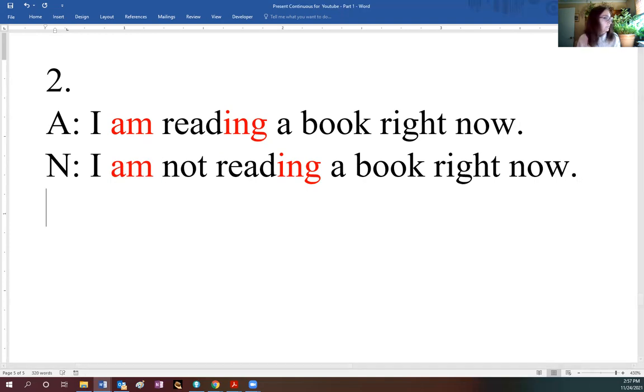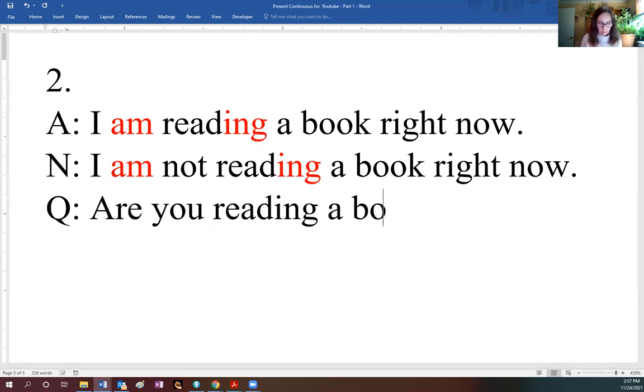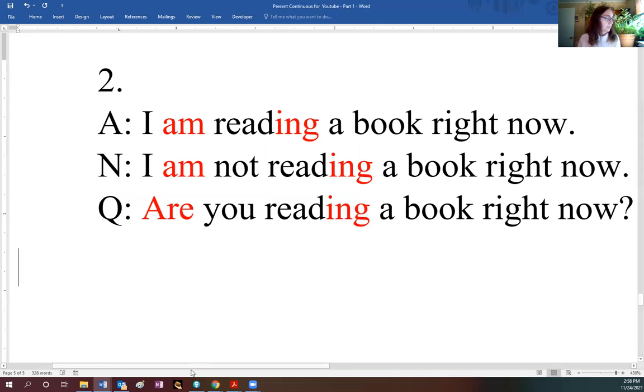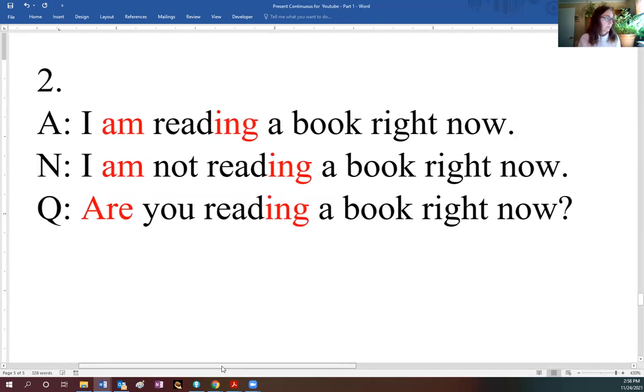And the question will be interesting because I know if I'm reading or not. I won't ask myself, am I reading a book right now? But I will ask, are you reading a book right now? Okay, because I don't have to ask myself. I know if I'm reading or not. So that's why the question would be asked from somebody else. So are you reading a book? And I would answer, yes, I am reading a book right now, or I'm not reading a book right now. The short answers would be, yes, I am, or no, I'm not.